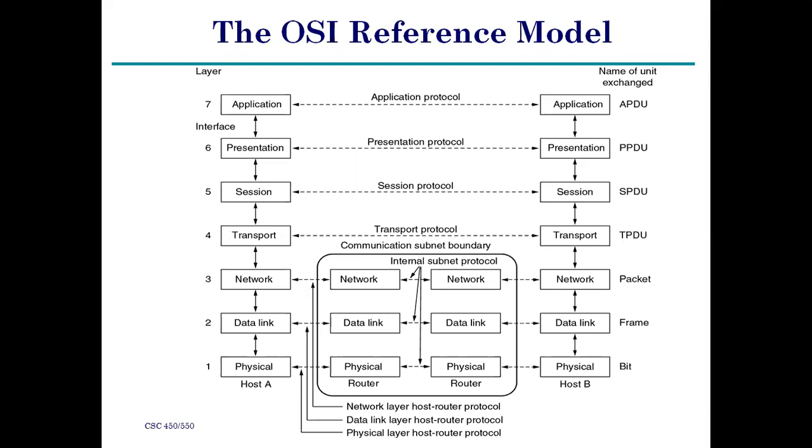Layers and protocols. The OSI reference model has 7 layers, from top to bottom: application layer, presentation layer, session layer, transport layer, network layer, data link layer, and physical layer. I will explain layer by layer. Next, the middle part.